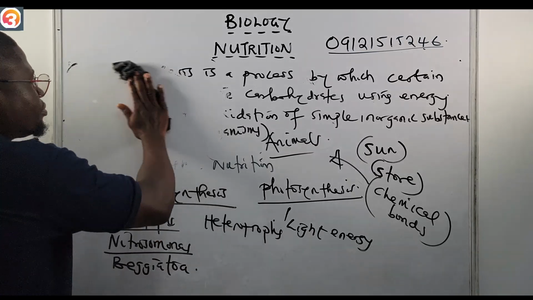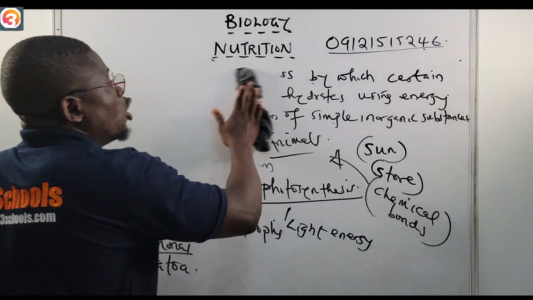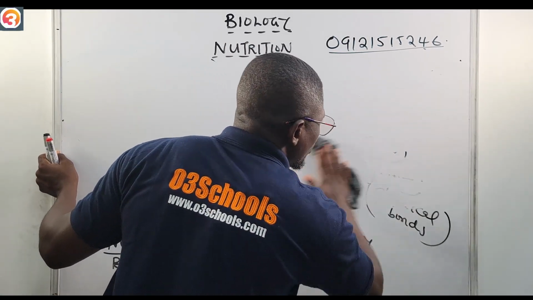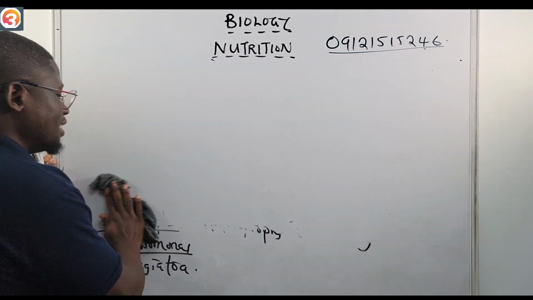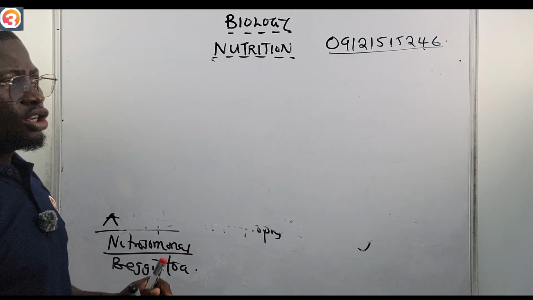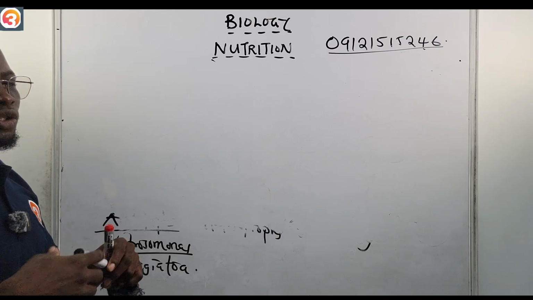Nitrosomonas, like we said, will oxidize ammonia into nitrite, and then energy is released for Nitrosomonas. So now that energy that is released is what is used in